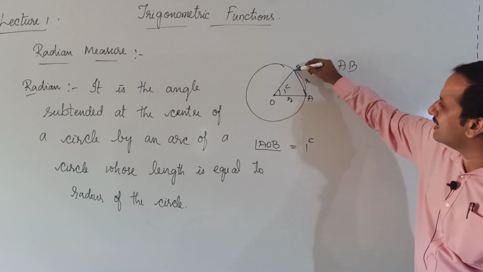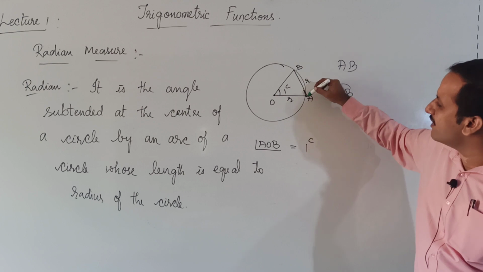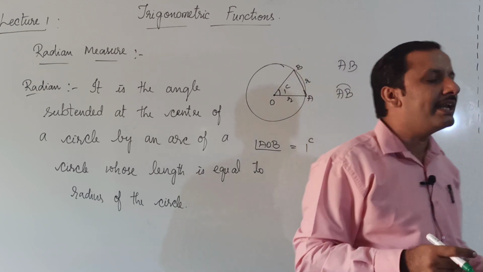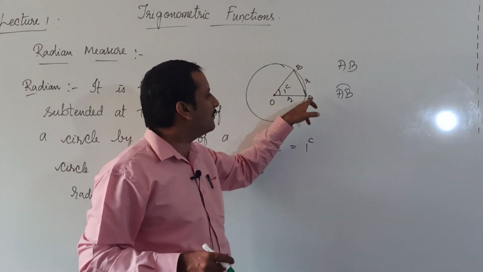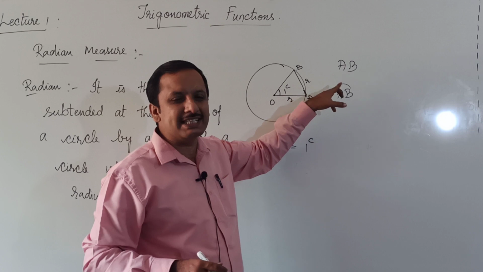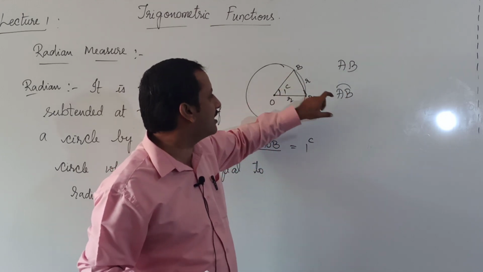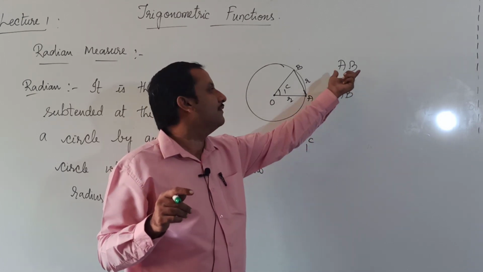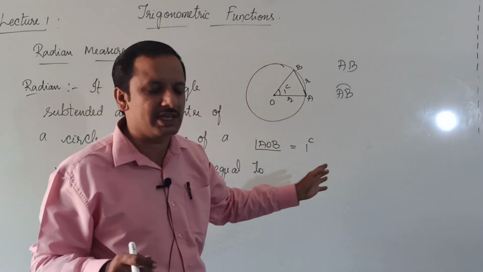If I am going through this straight line, that is the length AB, and if I am going along the circumference of that circle, that is the arc length AB. Obviously the length of the arc AB is greater than the length of the line segment AB. If I write like this, it indicates the length of the arc AB. If I write only AB, that indicates the shortest distance between A and B, that is through a straight line.